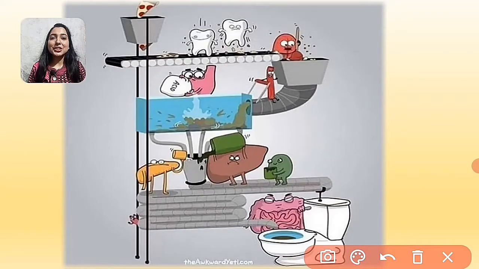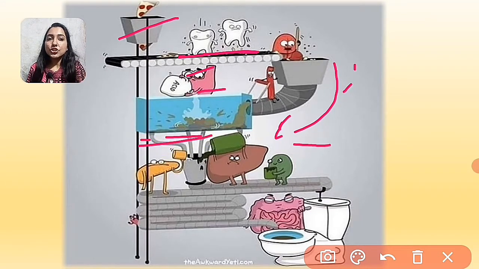Now let's recapitulate the process of digestion through this funny picture. This is the pizza you had eaten in the party. The teeth inside your mouth help in chewing up the pizza. From the mouth, the pizza finally enters the tank. Here it describes the stomach. Inside the stomach, the gastric gland is pouring its secretion for further digestion of food.